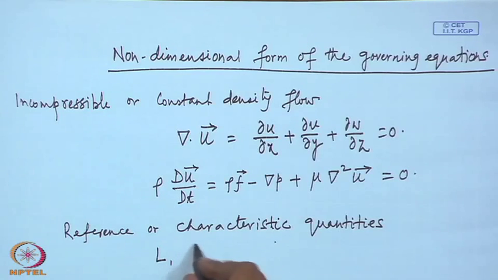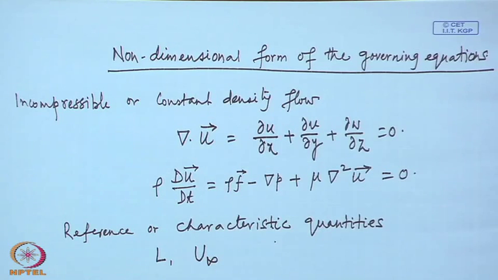So, this undisturbed stream velocity we can take as a characteristic or reference velocity. For velocity we use the undisturbed stream, which is usually denoted by u with the suffix infinity. That means the flow velocity at infinity, where there is no disturbance.